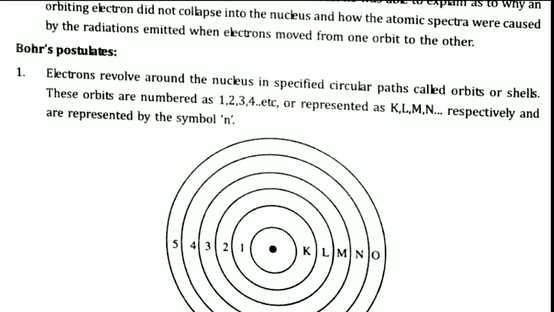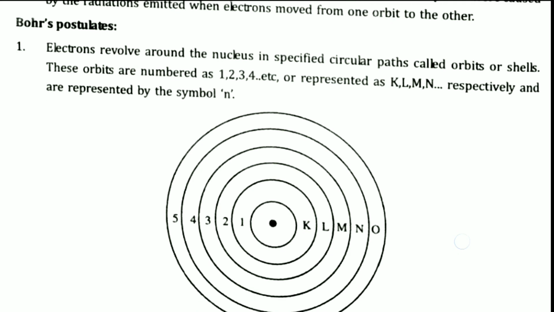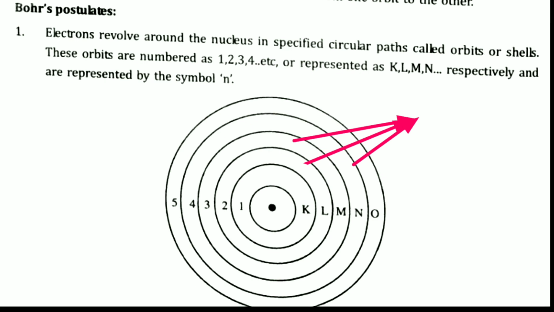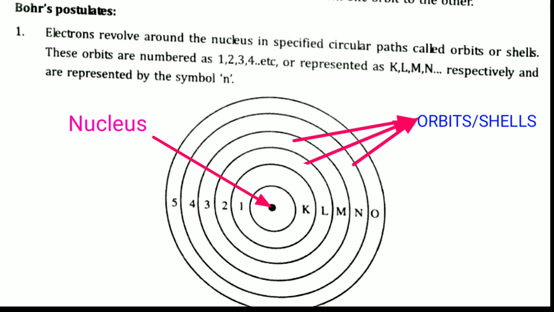What are the points discussed in Bohr's theory of the model of atom? The postulates are like this. If we observe the first point, electrons revolve around the nucleus in specific circular paths. So electrons are always revolving around the nucleus in fixed paths. These paths are called orbits. The path of the electron revolving around the nucleus is called an orbit. Another name for orbit is shell. So shell or orbit, both are the same.